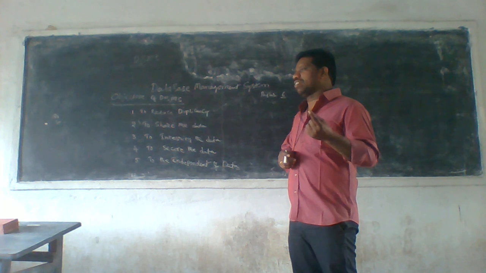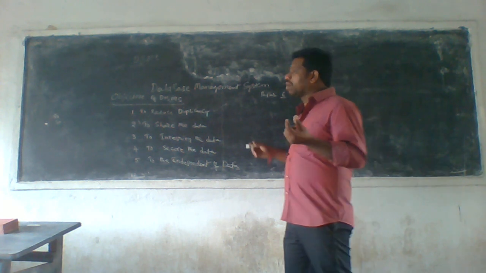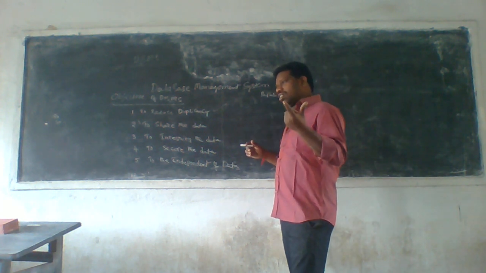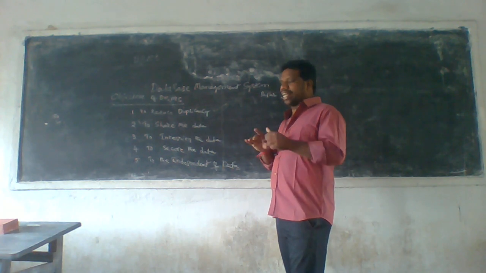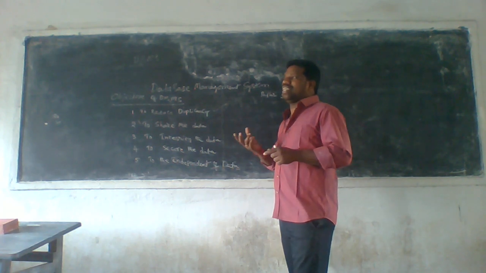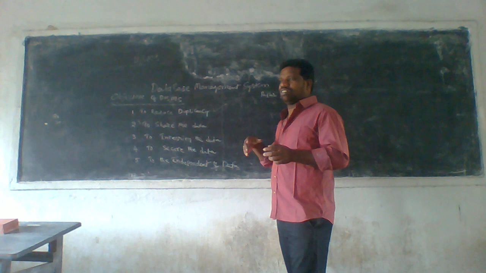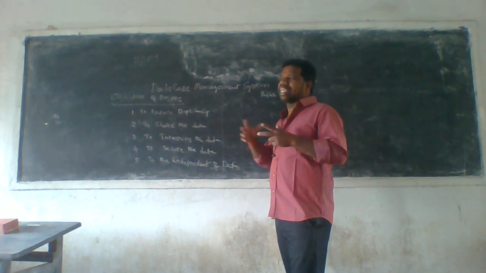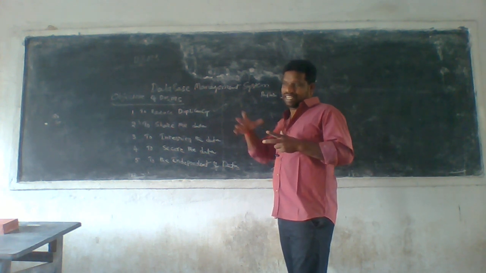Duplicate means repetition of the data. If you enter text into the computer and write many duplicate entries, is the data increased or decreased? Increased. Why?